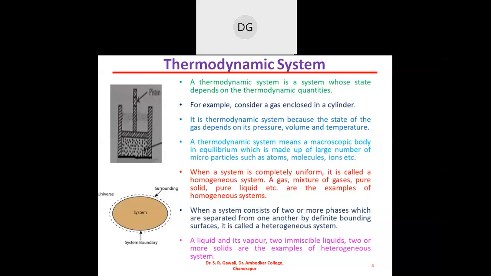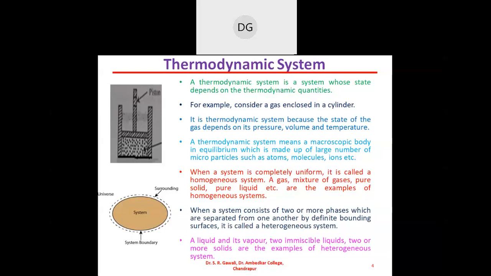For example, suppose there is oil, and on that oil I will put some kerosene. These are the two immiscible liquids. Or suppose water is there in a beaker, and in that water kerosene is added.